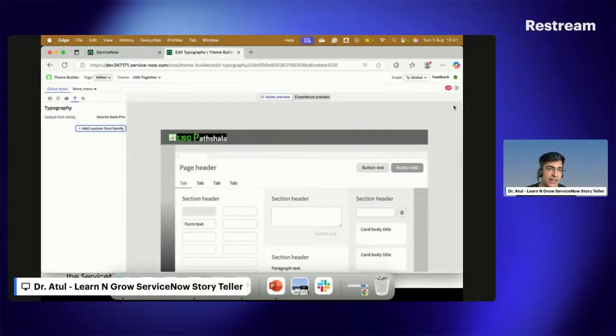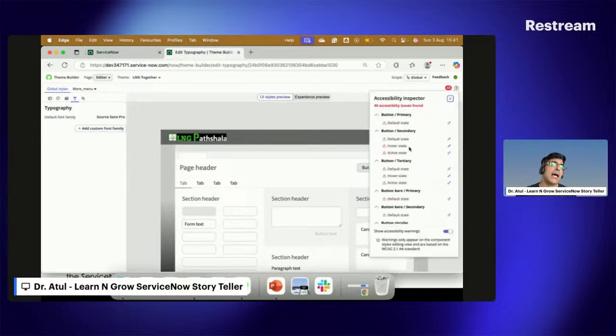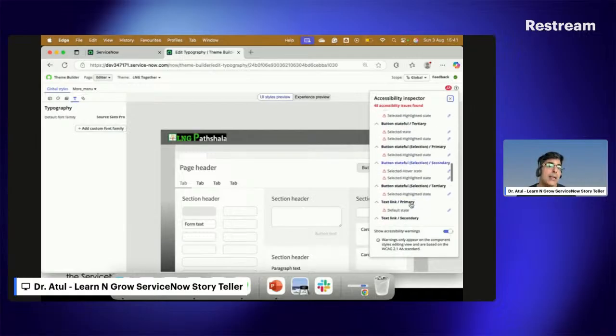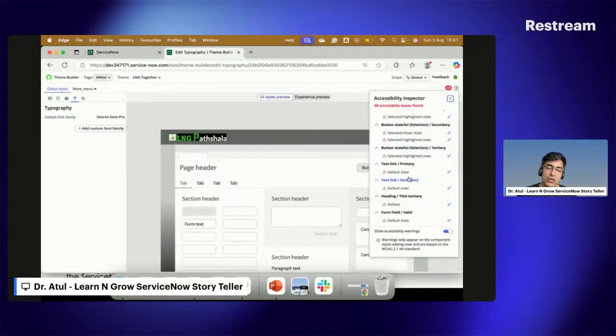You can see here the accessibility number, 48. It means if I click on this, I can see that there are 48 accessibility issues in my particular theme. It means my theme is not 100% compatible with the WCAG 2.1 AA standard. So I have to make sure that I minimize or remove these errors.